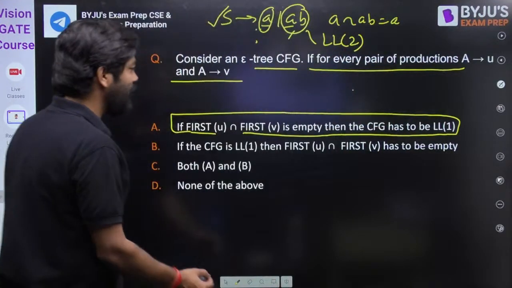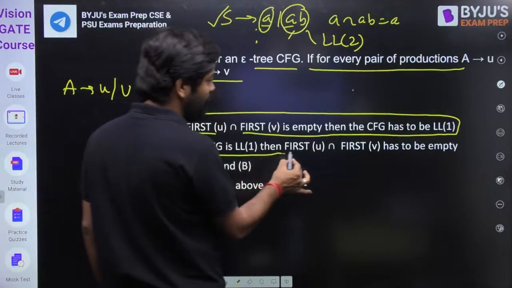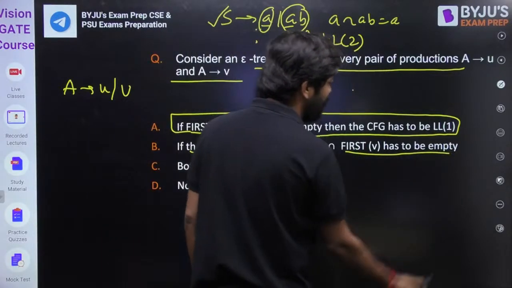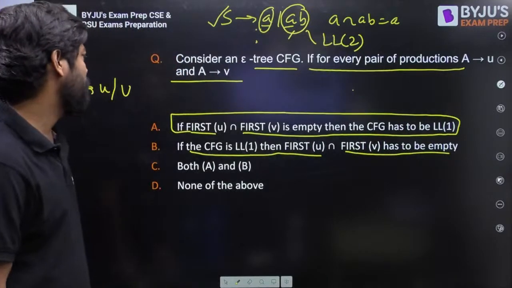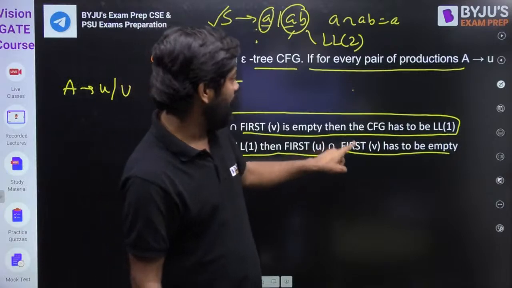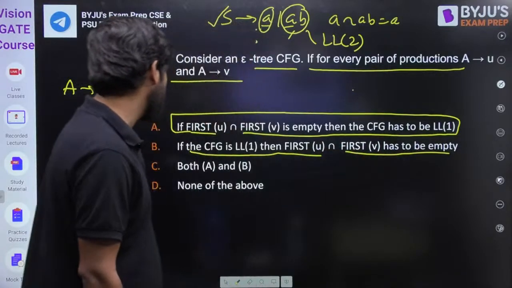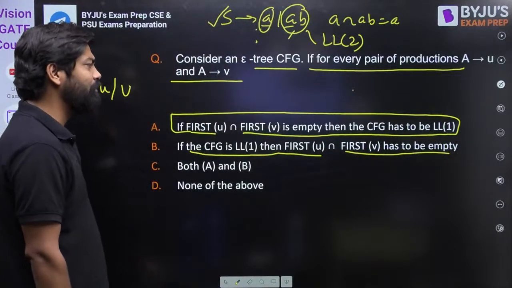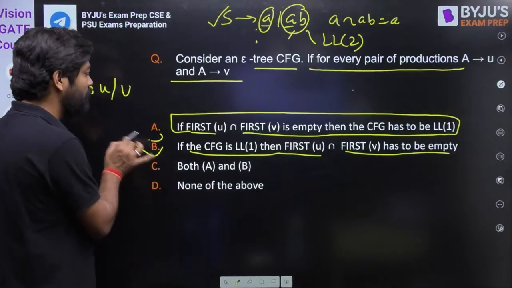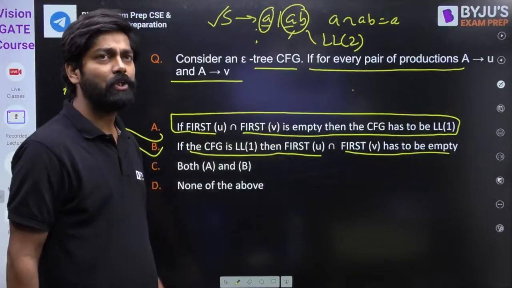Okay. Now the second one: if the CFG is LL1, then first of U intersection first of V has to be empty. Has to be empty, my dear friend. Is this correct? Yes, this is also correct. B is also correct. They are telling, actually, this is by implication.